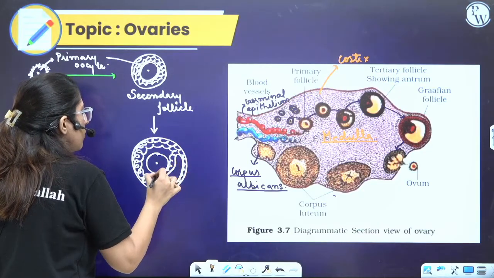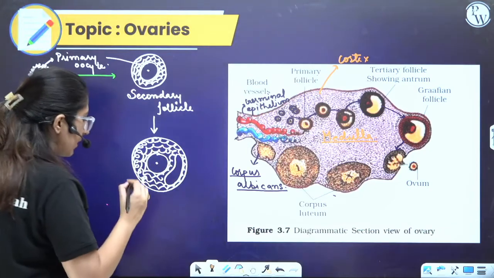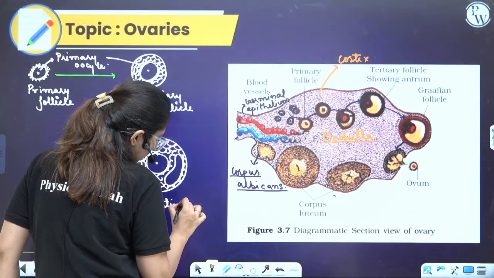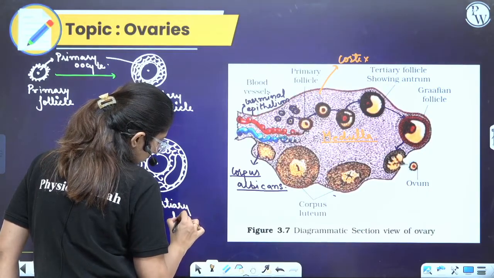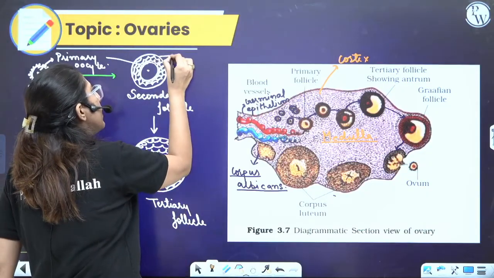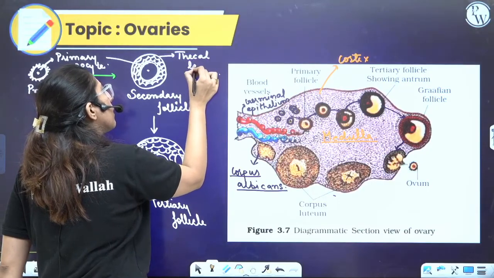It forms a structure like this, which is termed as tertiary follicle. I'll explain you everything. Tertiary follicle. Right? Here the outermost layer that it forms is a thecal layer.